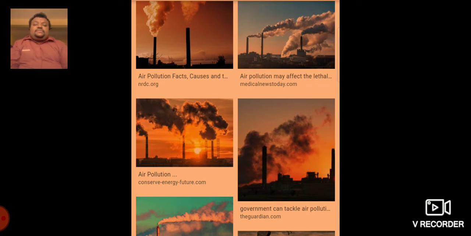See, with the greater burning of fossil fuels like coal, petroleum or diesel, harmful elements like carbon dioxide, hydrogen sulfide, soot and dust get into the air, polluting it, and this reduces the availability of clean air.